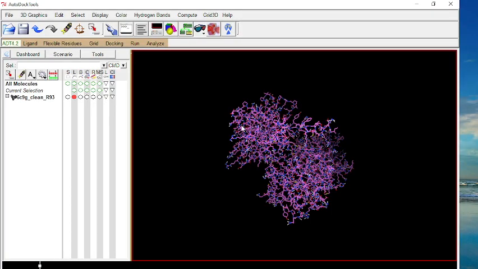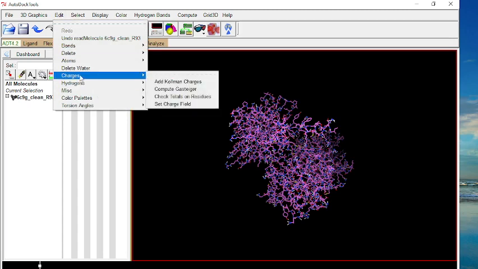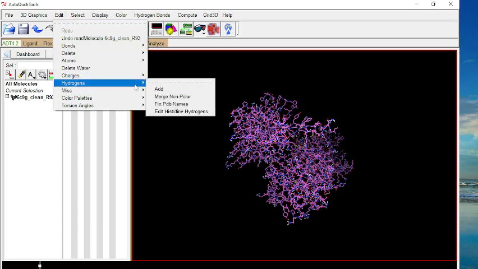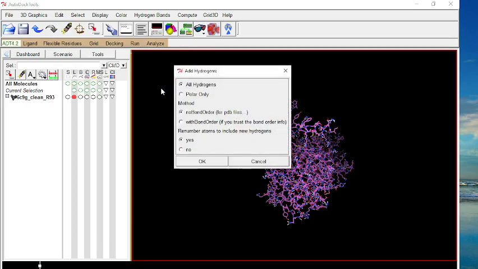First, we will need to add polar hydrogens to this protein. For this purpose, go to Edit menu, then Hydrogens, and click on Add. You can see that there are two options, all hydrogens and polar only.